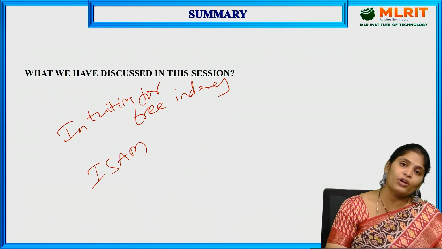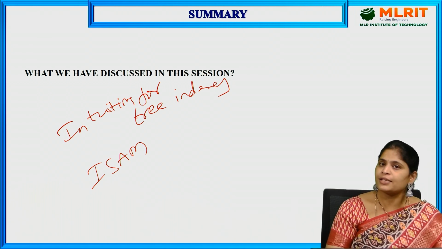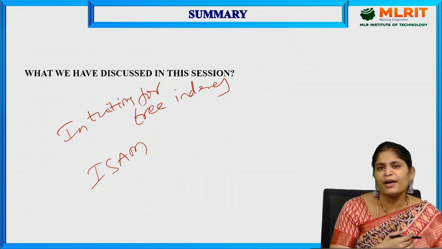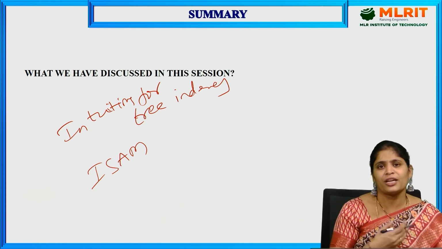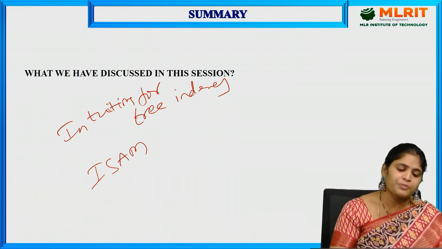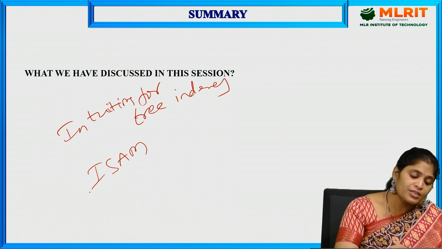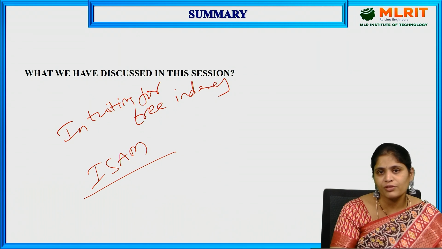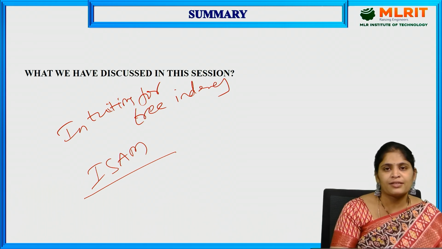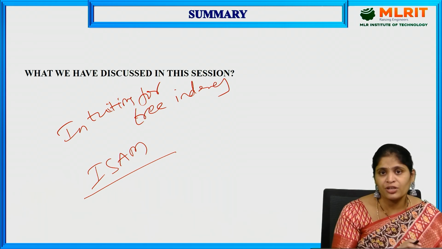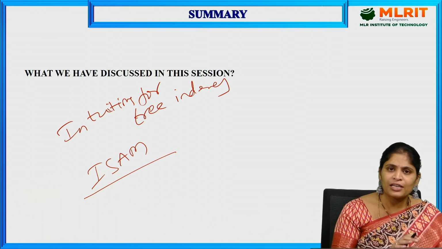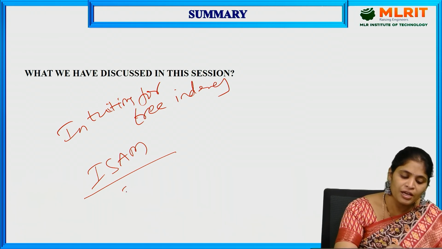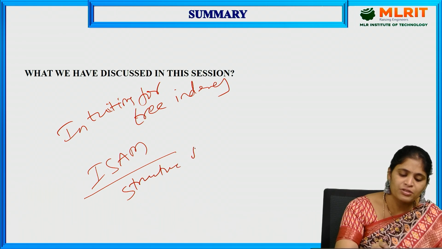We have already seen about six intuitions, such as the hierarchical manner, insertion, deletion, and search time. And we have seen ISAM, the indexed sequential access method, which is a tree-based data structure to access files sequentially and randomly also. And we have seen the structure of ISAM.